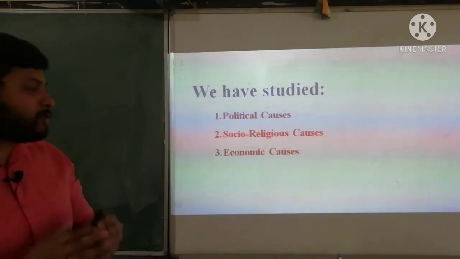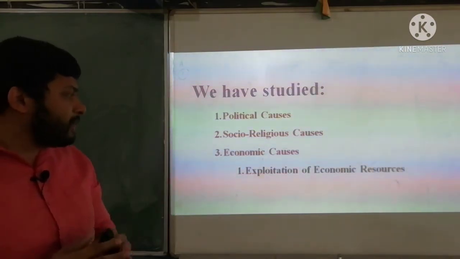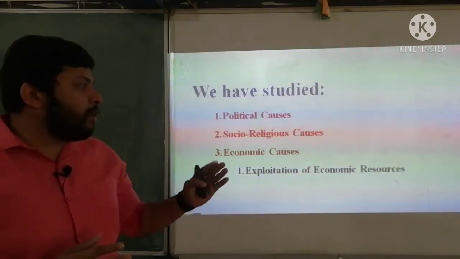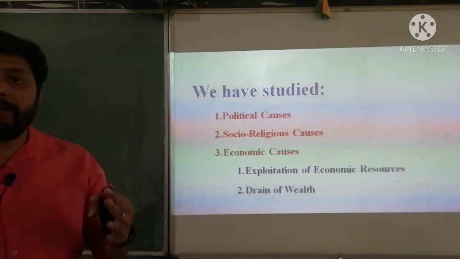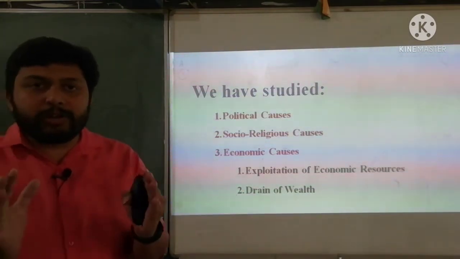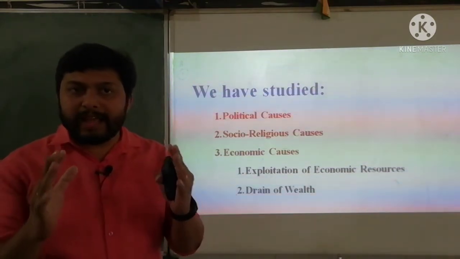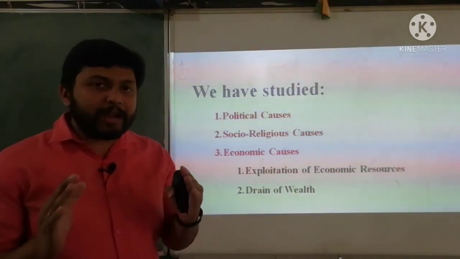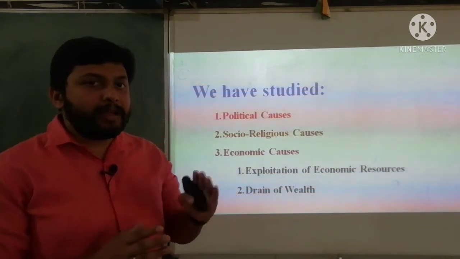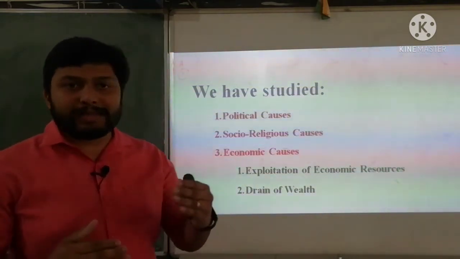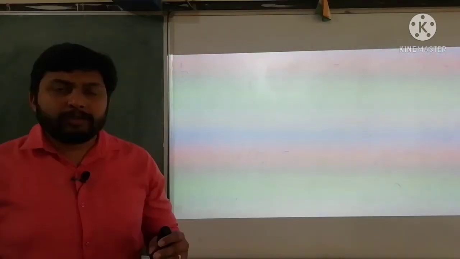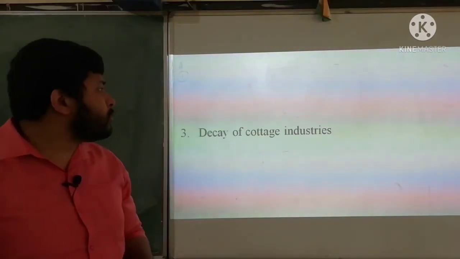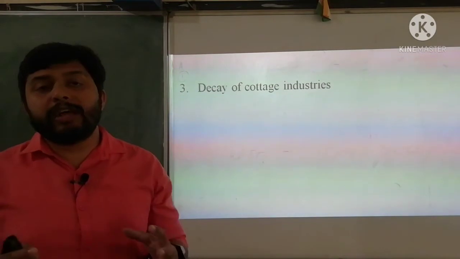Under economic causes, we have studied two different points. First one, exploitation of economic resources, and secondly, drain of wealth. So these were the two points which we were discussing yesterday. Today, we are continuing with the same topic, economic causes, but some other points which come under the same topic. So, the third point is decay of cottage industry.